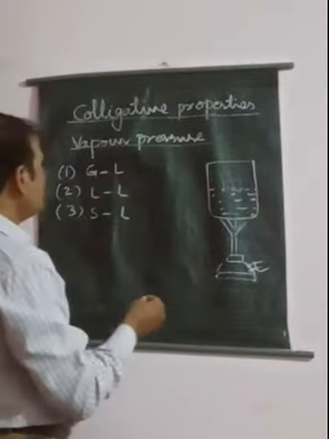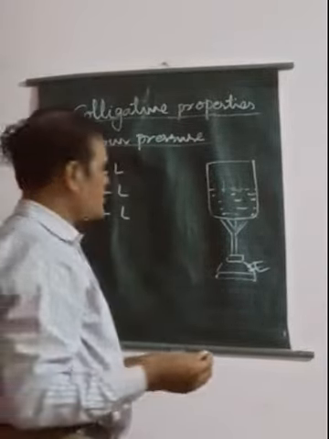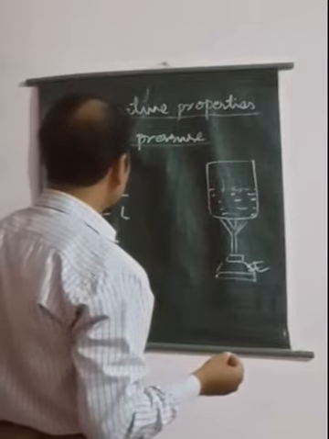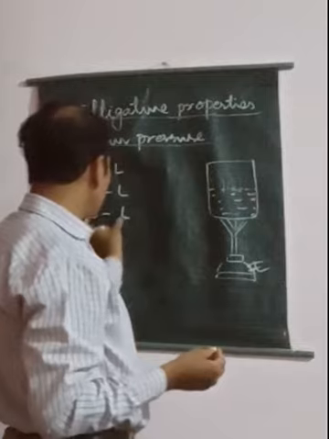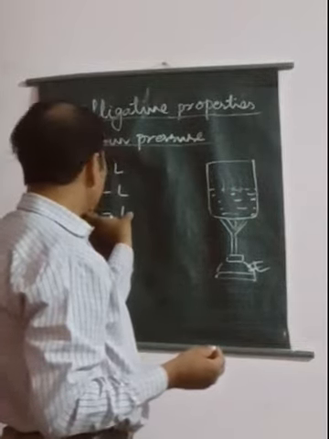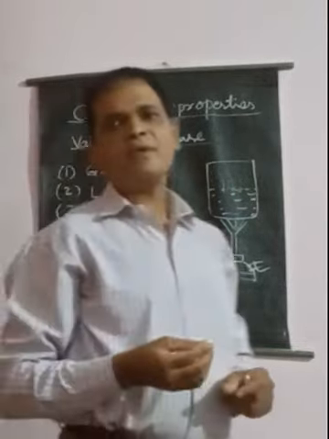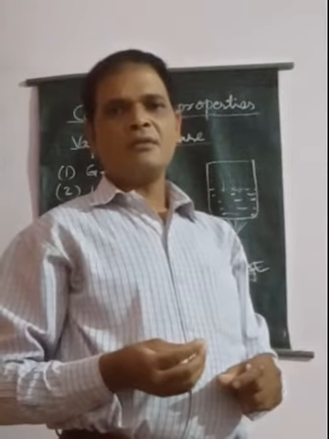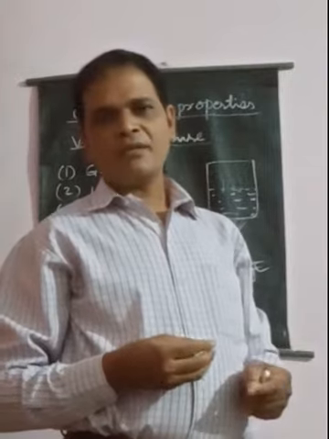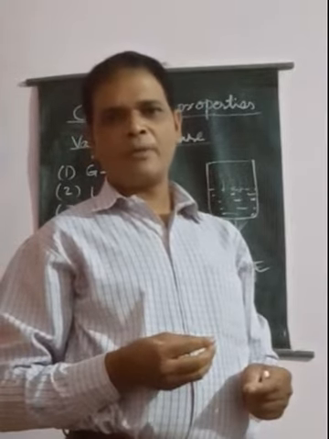This decrease in vapor pressure denotes a change in the physical properties of the solvent. These physical properties come under the colligative properties.